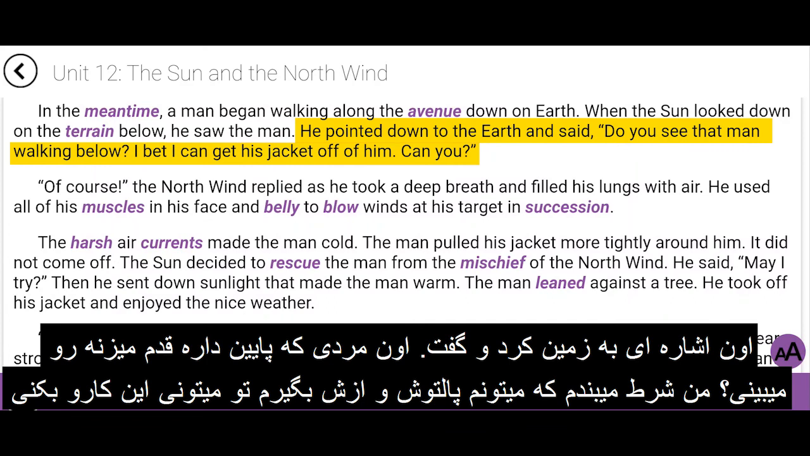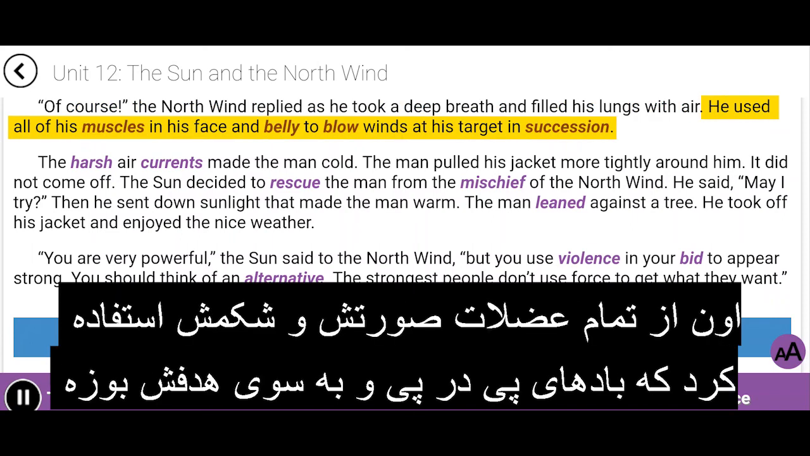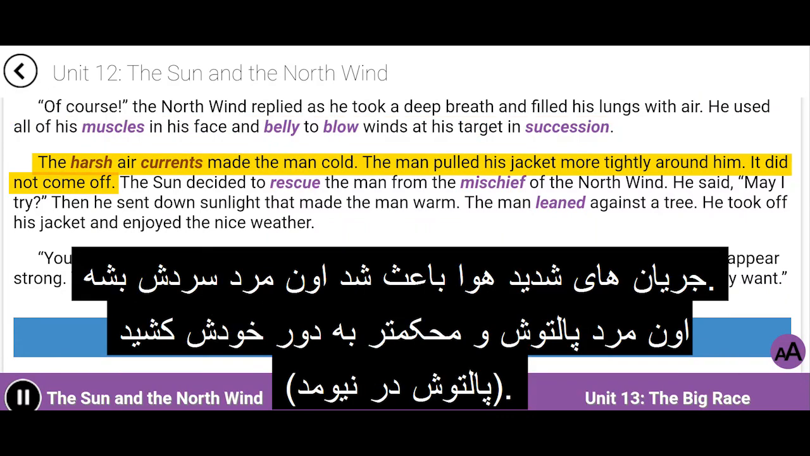He pointed down to the earth and said, "Do you see that man walking below? I bet I can get his jacket off of him. Can you?" "Of course," the north wind replied as he took a deep breath and filled his lungs with air. He used all of his muscles in his face and belly to blow winds at his target in succession. The harsh air currents made the man cold. The man pulled his jacket more tightly around him. It did not come off.